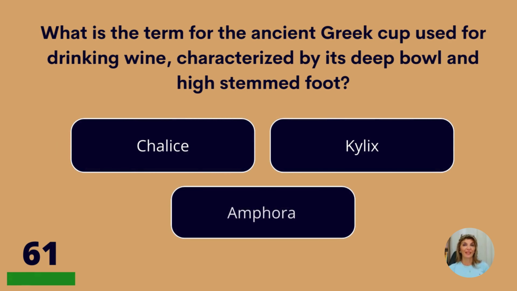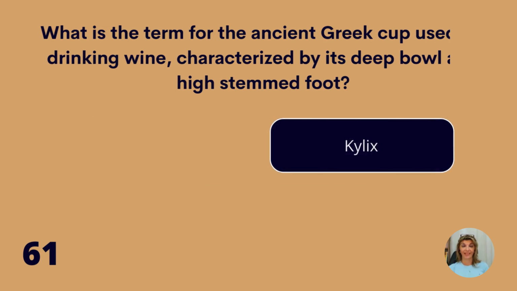What is the term for the ancient Greek cup used for drinking wine, characterized by its deep bowl and high-stemmed foot? Chalice, calyx, or amphora? Calyx.